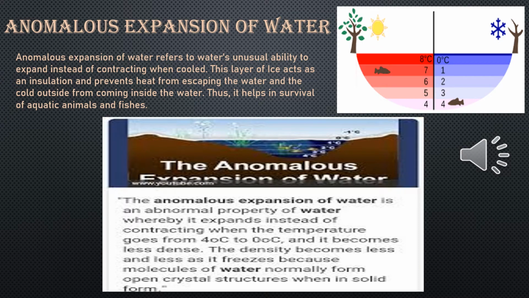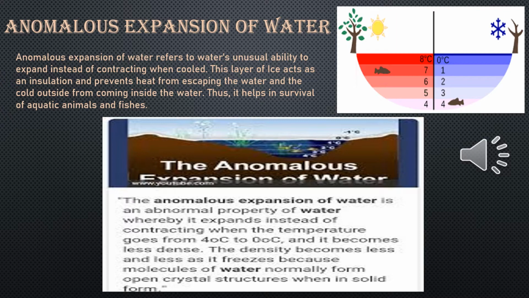First, I am discussing anomalous expansion of water. What is it? Anomalous expansion of water refers to water's unusual ability to expand instead of contracting when cooled. This layer of ice acts as an insulation and prevents heat from escaping the water and the cold outside from coming inside the water. Thus, it helps in survival of aquatic animals and fishes.